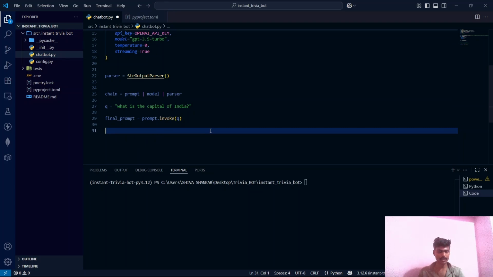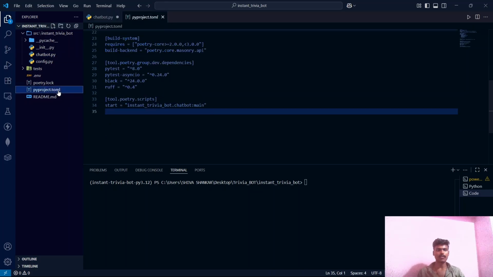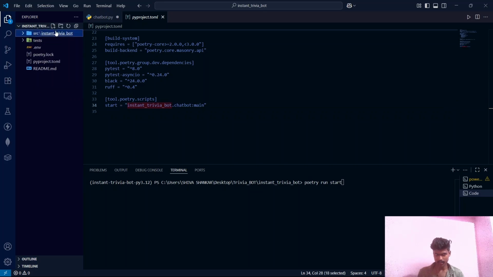And before printing it, since this is a poetry project, and the thing we have done inside this pyproject.toml is, we said when we run poetry run start, it should go to the instant trivia bot directory, which is here.